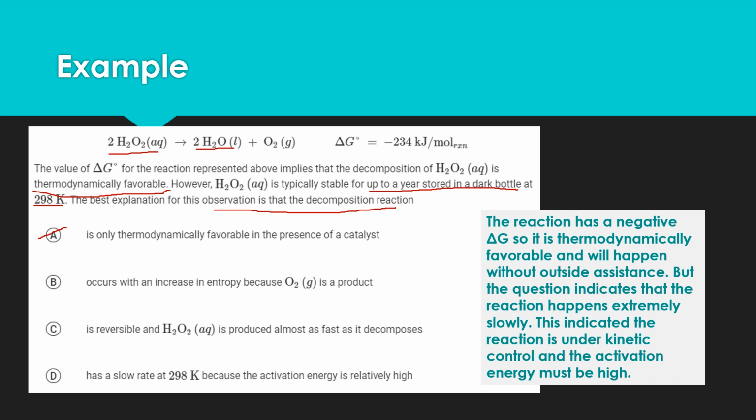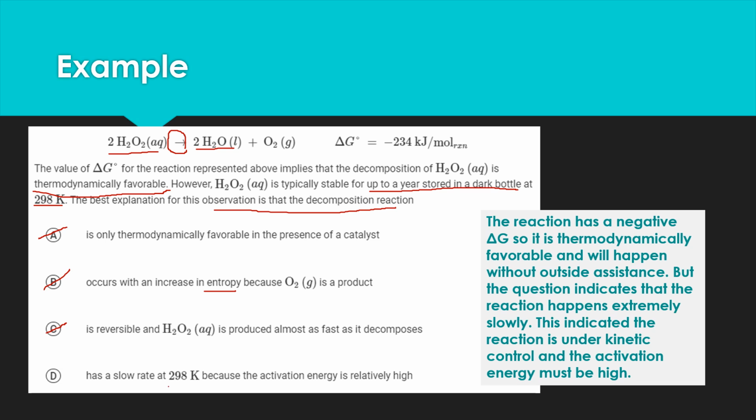We want to know why it's happening so slow, but the entropy doesn't control speed here. Another says it is reversible, and H2O2 is produced almost as fast as it decomposes. That's not true. We don't see a reversible reaction occurring up there. We don't have that reversible arrow.